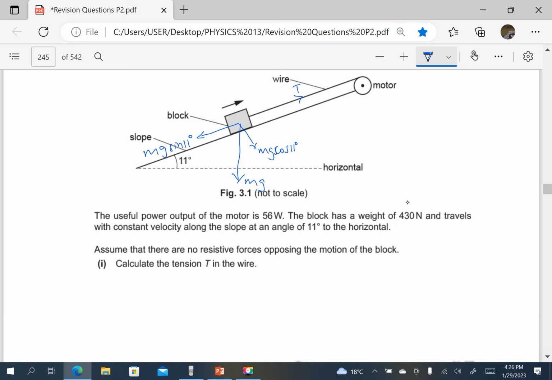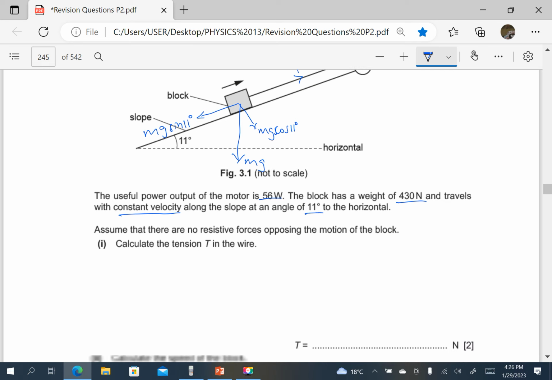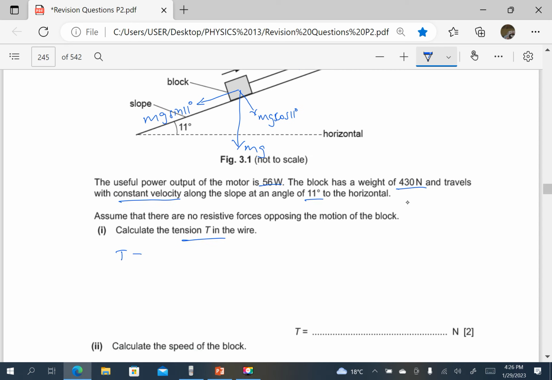The useful output power is 56. The block has a weight of 430, that is mg is 430. It travels with a constant speed along the slope at an angle of 11 degrees. Assuming that there is no resistive force opposing the motion of the block, calculate the tension T. Since it moves with a constant speed, the resultant force along the plane is 0. That means the tension in the wire upwards is equal to the force downwards, which is mg sine theta, or sine 11. So that means T is going to be equal to mg, which is 430.